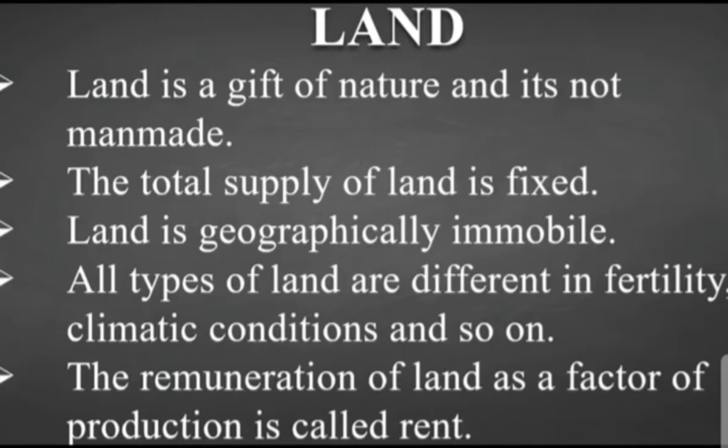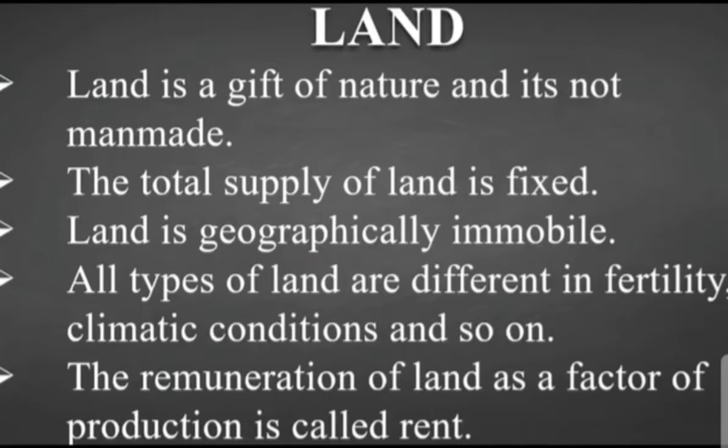The last and the most important point is that the remuneration of land as a factor of production is called rent. Here, remuneration means what we get by the use of the land.